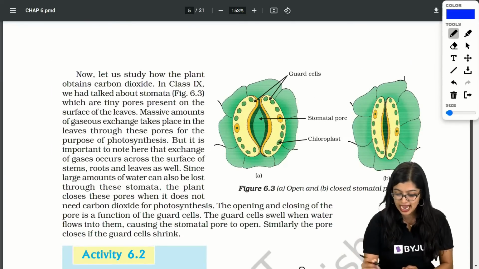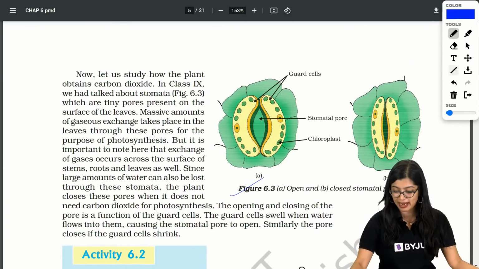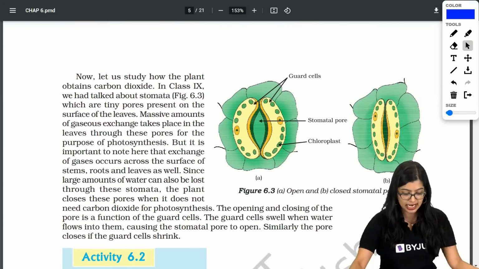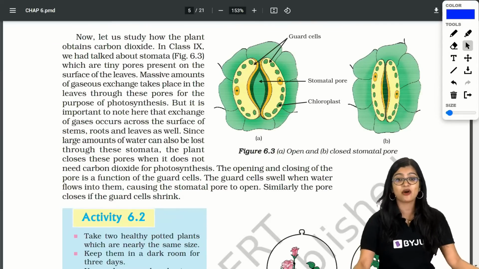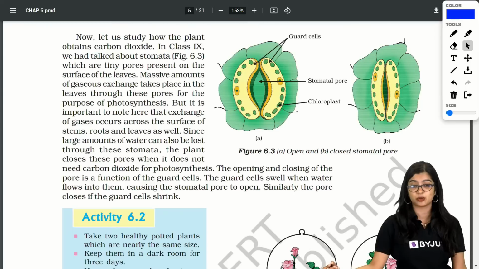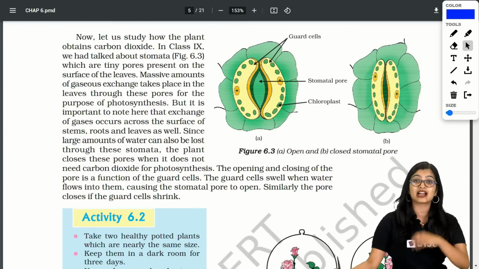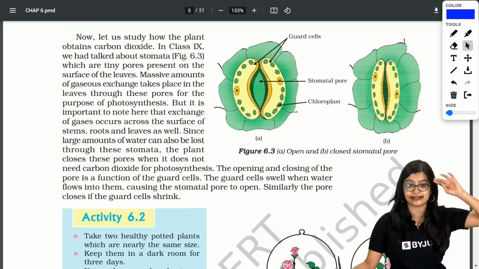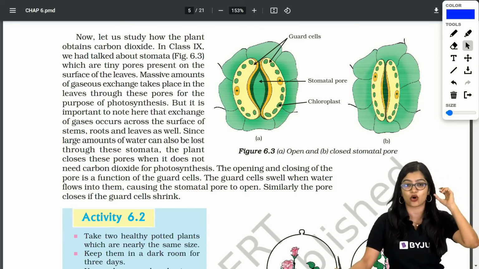Now next up for the diagram, going on to the next page. If we move on to the next page, we are on page number 96. I hope all of you are writing the answers along with me in your textbook. That's why I asked you to get your textbooks and come. Why alcohol? Because alcohol will get rid of the chlorophyll that is there. That's why we are doing it in alcohol.